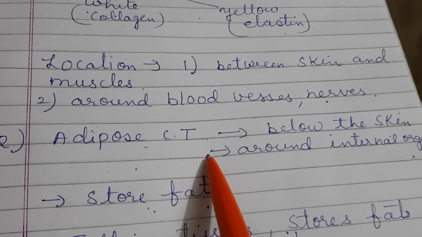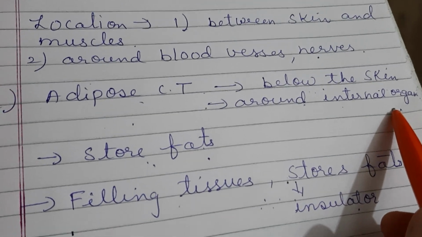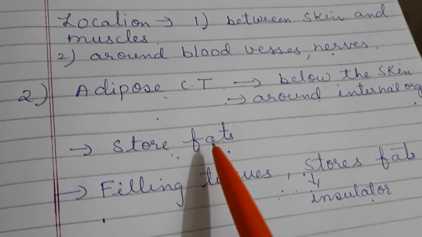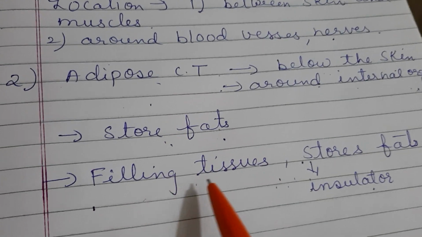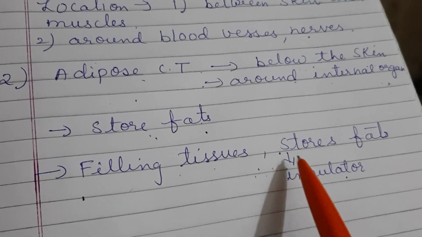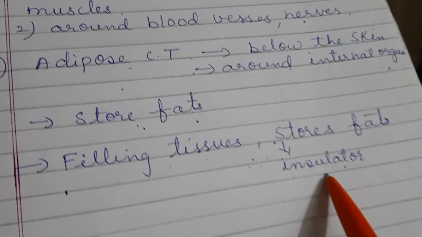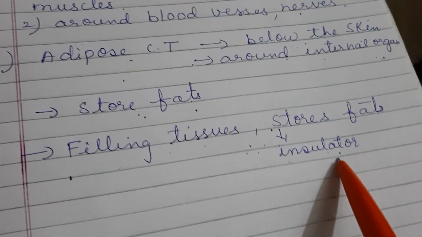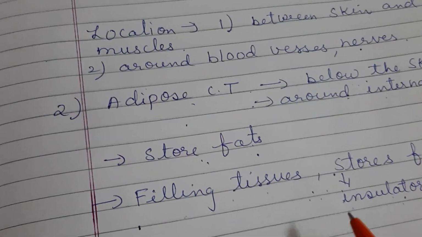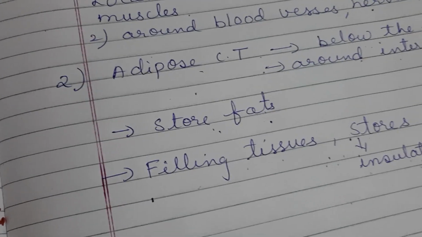सो एडिपोज कनेक्टिव टिश्यू, इट इज़ प्रेजेंट बिलो द स्किन, ऑल्सो इट इज़ प्रेजेंट अराउंड द इंटरनल ऑर्गन्स. मेन फंक्शन इज टू स्टोर फैट. It also acts as a filling tissue. It stores fats and it also acts as an insulator. Insulator means it keeps our body warm. Now coming to the next type, that is the compact connective tissue.